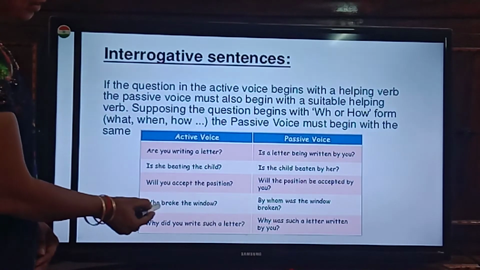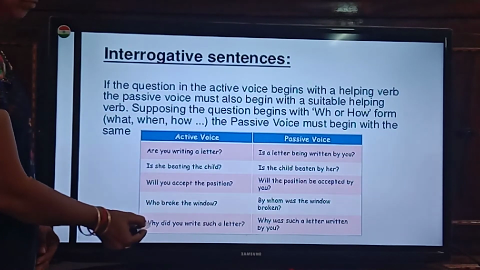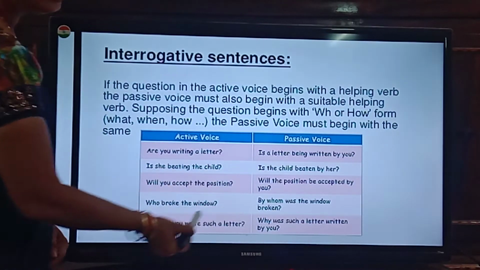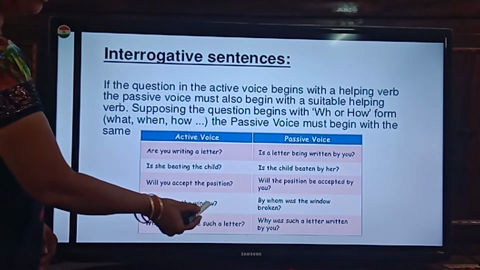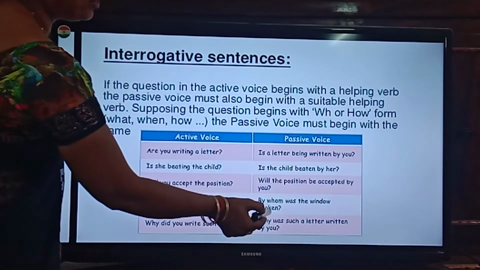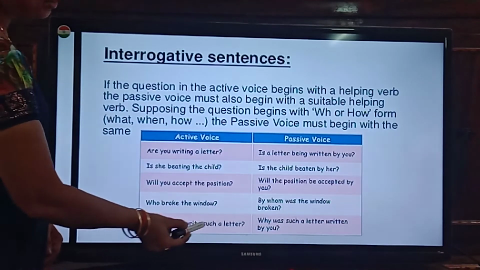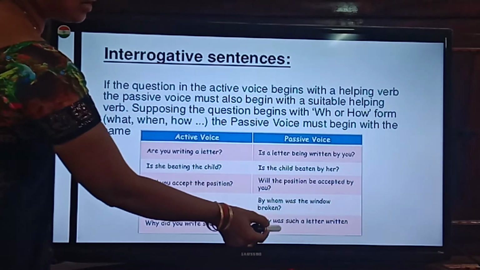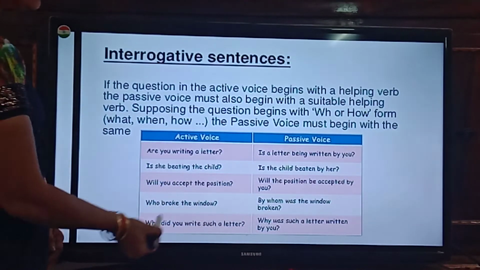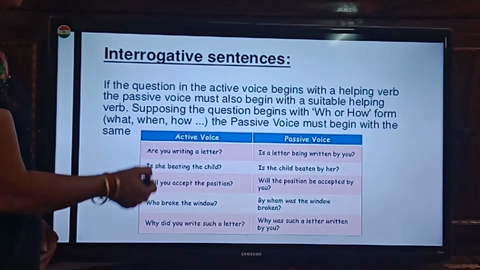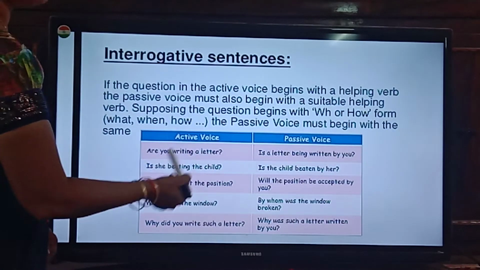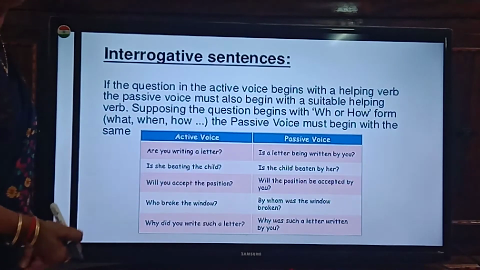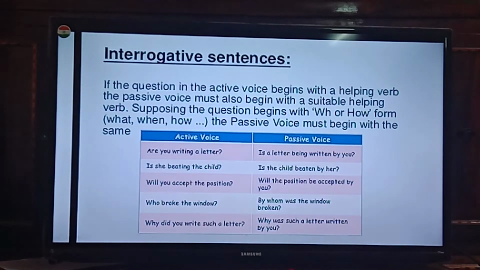So here, when you are starting the question with WH forms or how form, you will get the same word even in the passive. Who broke the window? By whom was the window broken? Why did you write such a letter? Why was such a letter written by you? So in WH questions you will use the same thing, but when you are using the helping verbs, depending on the number of the noun, you have to change these helping verbs. So next one.